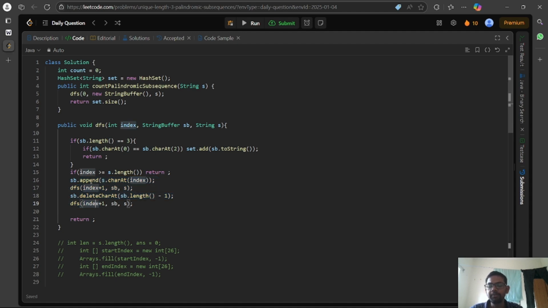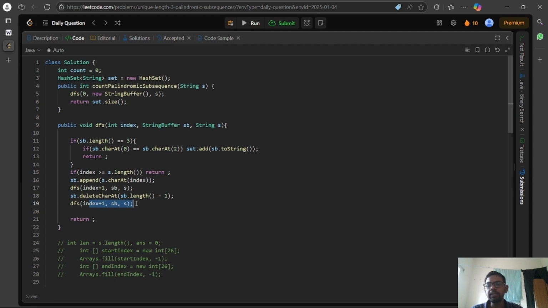For every index, we append the character to the string buffer and call DFS. After that, we delete the character at that position and call the same DFS for the next index. Here we include the character at the present index and call DFS.